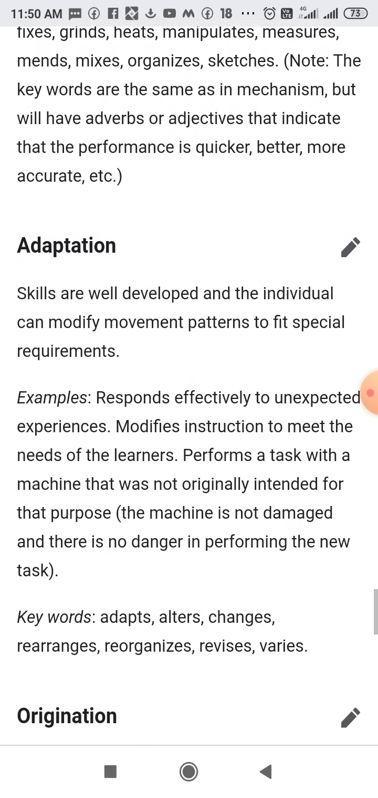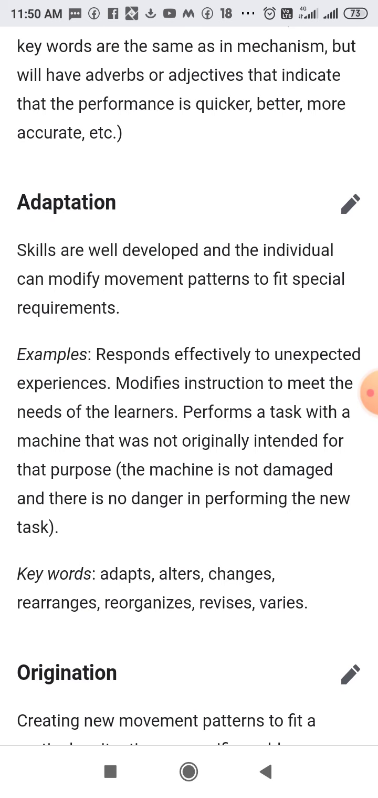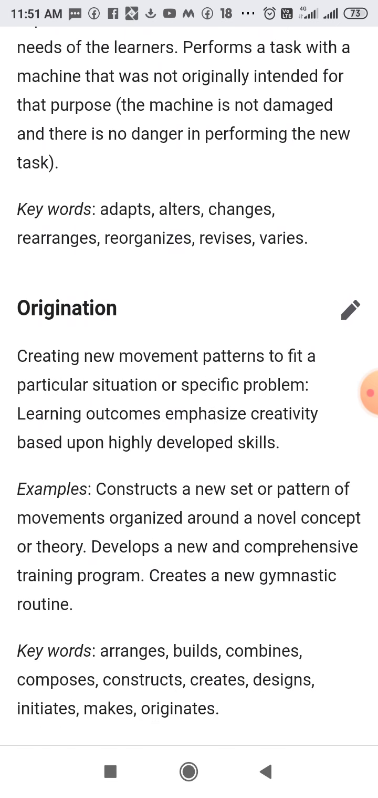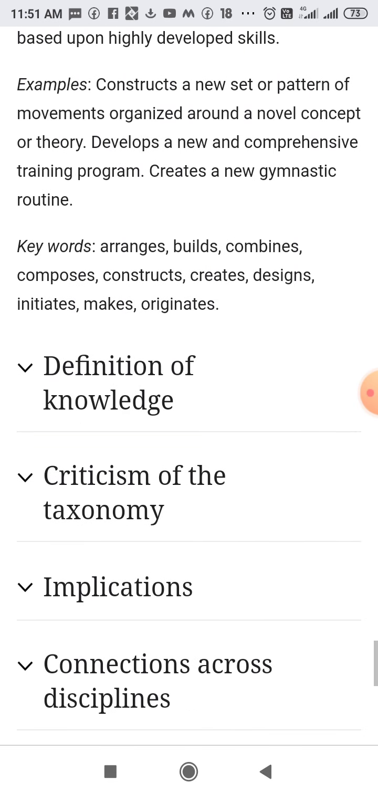Next, adaptation. Skills are well developed and the individual can modify movement patterns to fit special requirements. Origination, creating new movement patterns to fit a particular situation or a specific problem. Learning outcomes emphasize creativity based on highly developed skill.